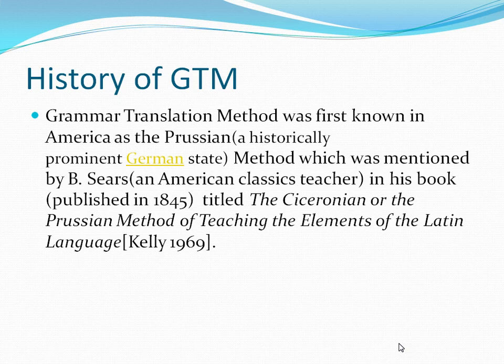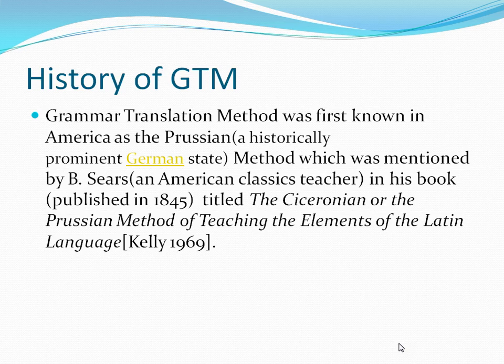Okay, and the method was mentioned by B. Sears, an American classic teacher. He told about this method, grammar translation method, in his book published in 1845. 1845, that means first half of 19th century.